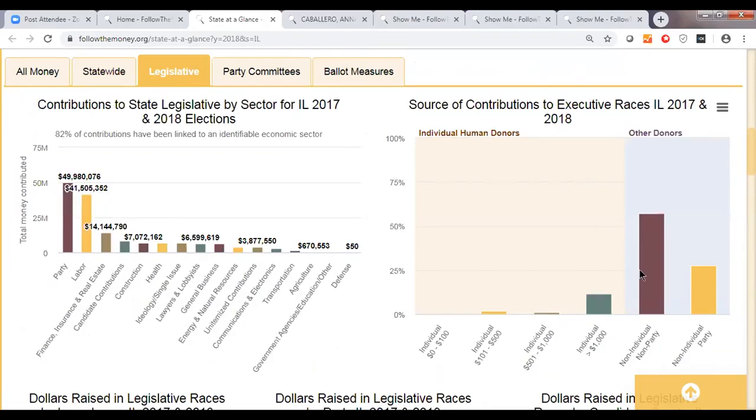And we see non-individual, non-party contributions coming in. These are contributions from PACs or, in the states that permit them, from corporations and unions directly. And then the non-individual party, these are the party committees. And then we break down the individuals by their dollar amount, as always. So you can really get a feel for what's happening in the different kinds of elections in a state.